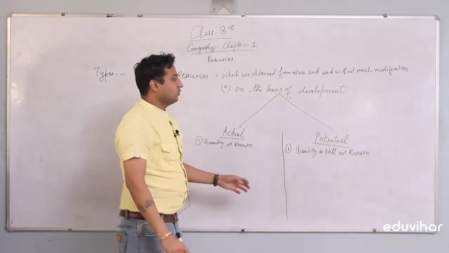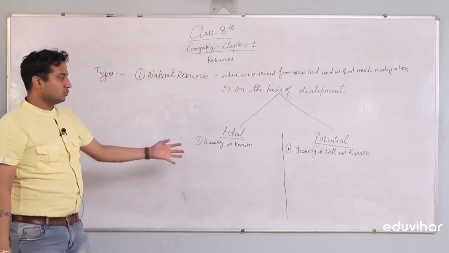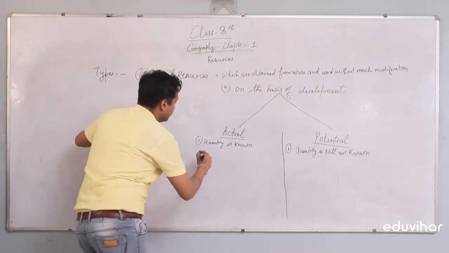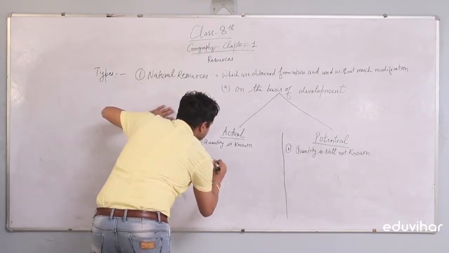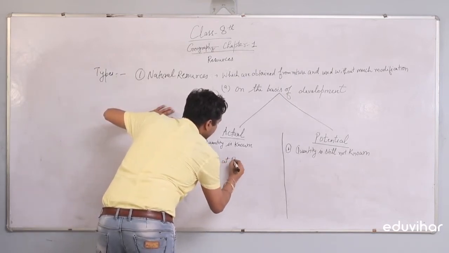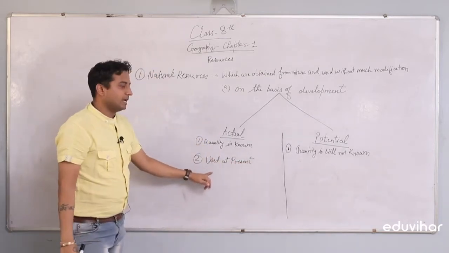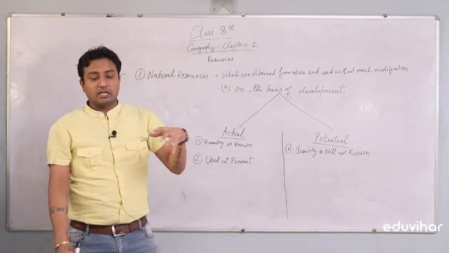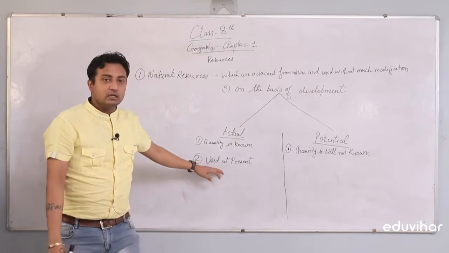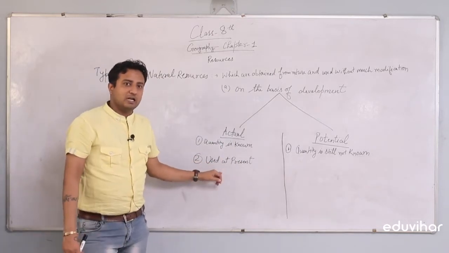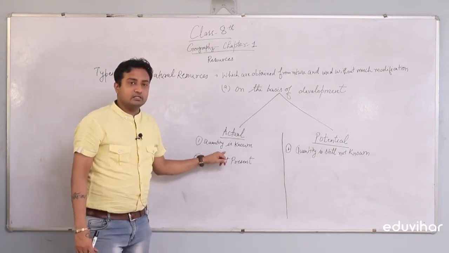Actual resources are those whose quantity is known, or you can say the resources used at present are termed as actual resources.